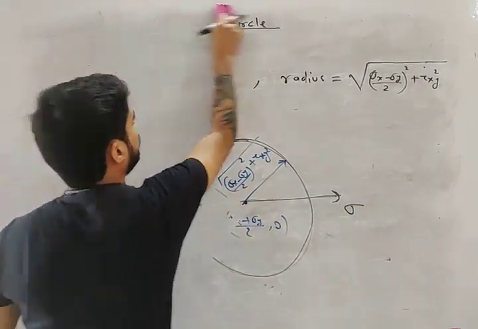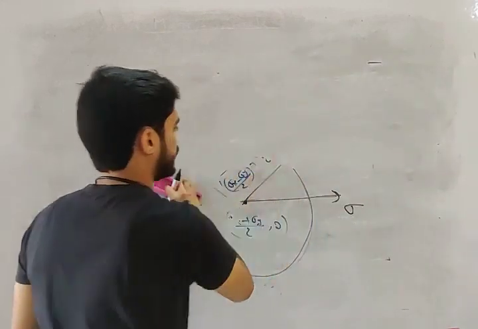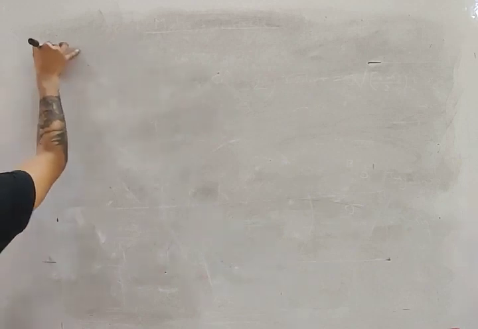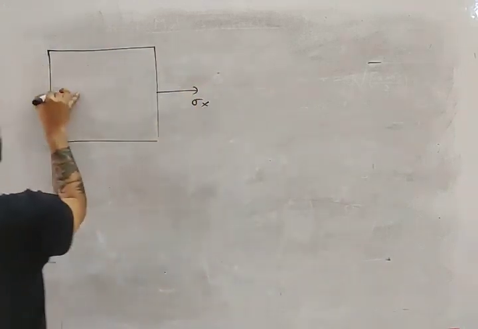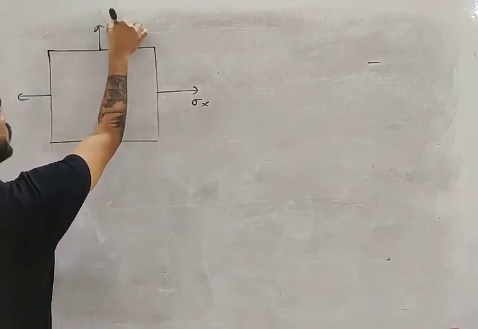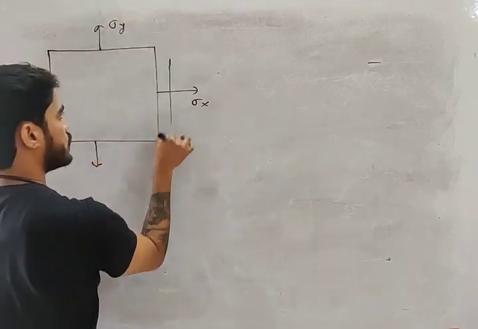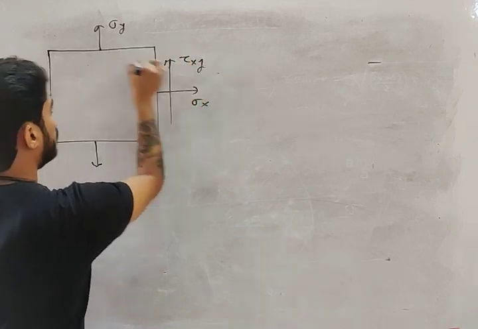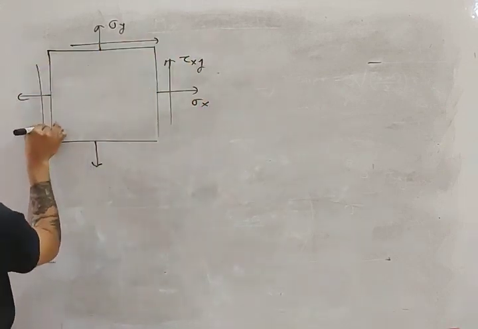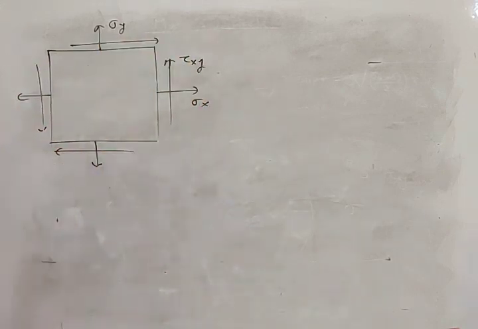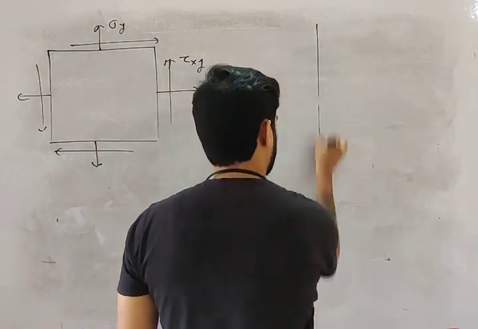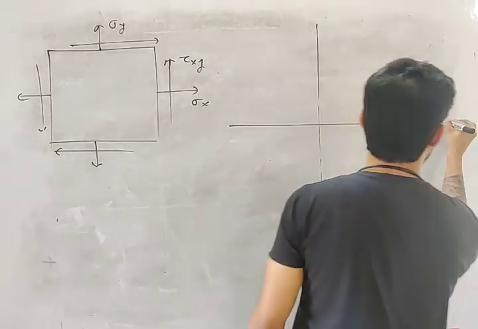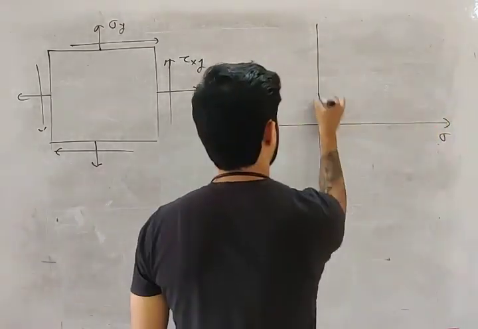And for that, consider this element, which is subjected to sigma x, sigma y, and also tau xy. Now let's draw the Mohr circle for this element.